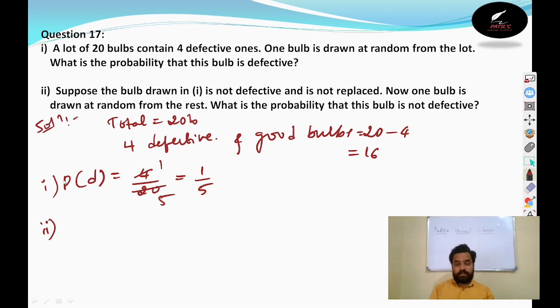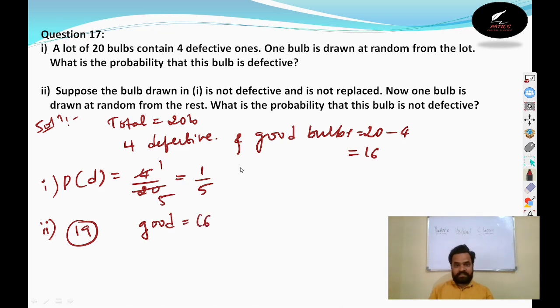Now the bulb is drawn at random from the remaining. What is the probability that the bulb is not defective? See here, one bulb we took and the remaining bulbs are 19 only now. 19 bulbs are remaining. And now how many good bulbs are there? 16 good bulbs are there.